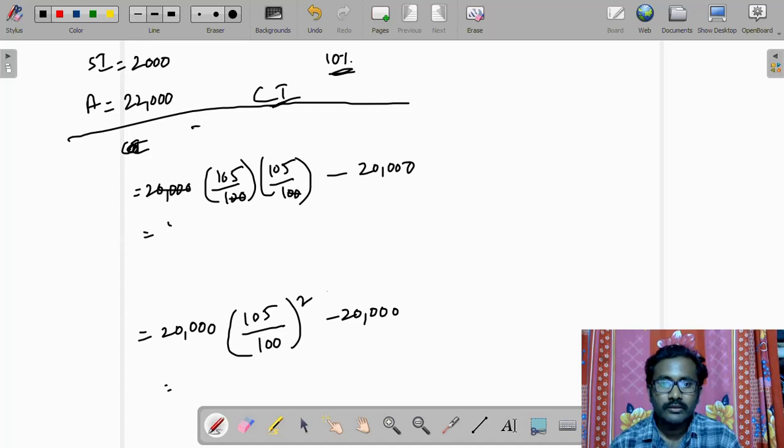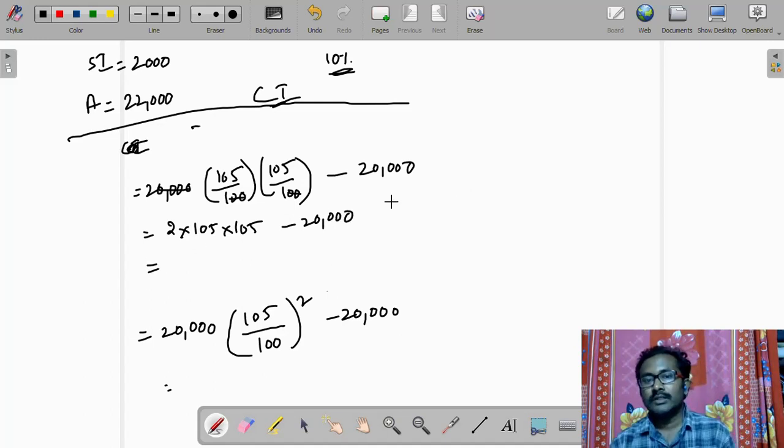So now we'll find 2 into 105 into 105 minus 20,000. 2 into 105 is nothing but 210.